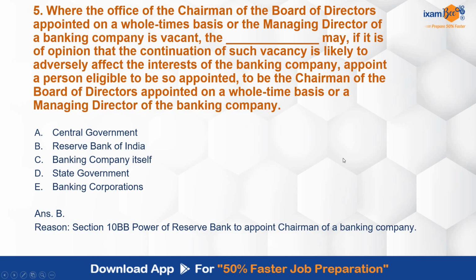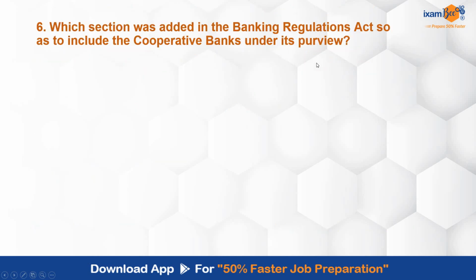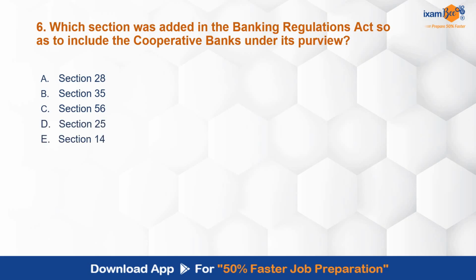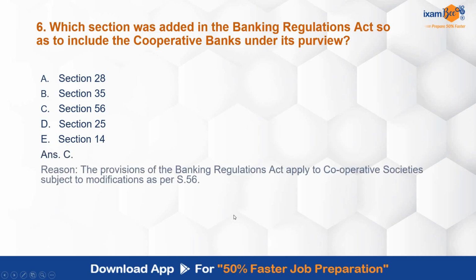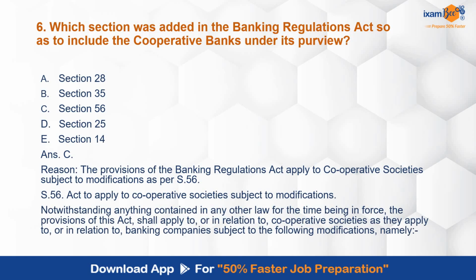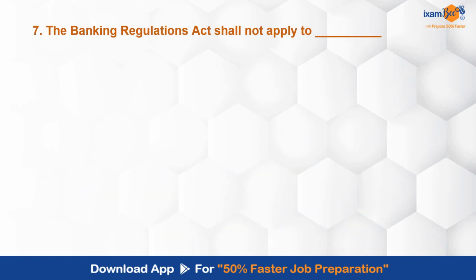Section 10B covers this. Which section was added in the BR Act so as to include the cooperative banks under its purview? First question can be this also, whether it is included under the purview of the Banking Regulation Act or not. And if yes, then which section? Correct answer is C. Section 56 covers this part. That is applicable, though it is applicable subject to modifications and all. But the basic provision is Section 56 of the Banking Regulation Act. Direct question है ये. Tricky नहीं है. If you know it, then you can answer it very easily.